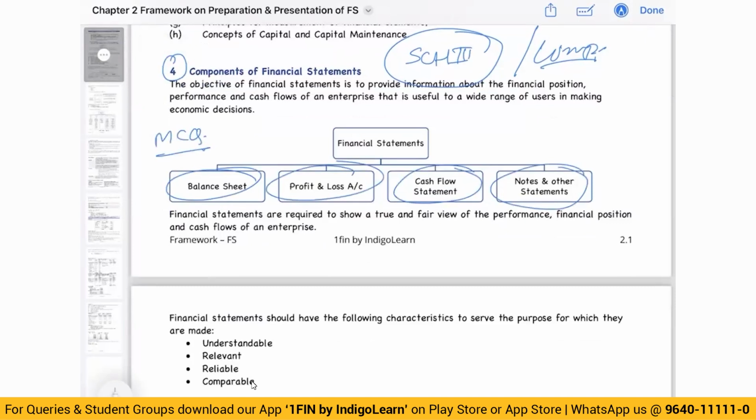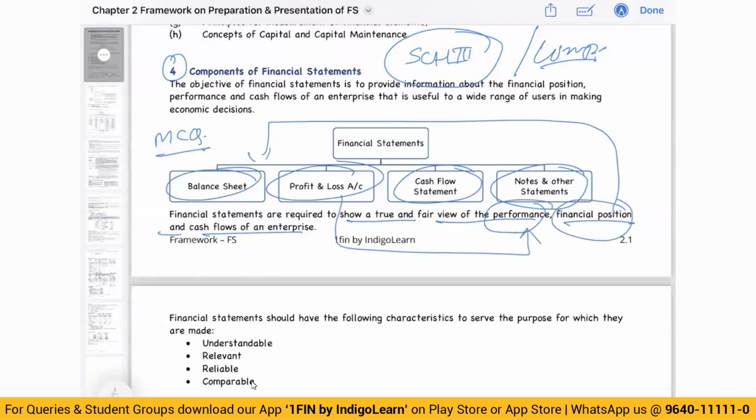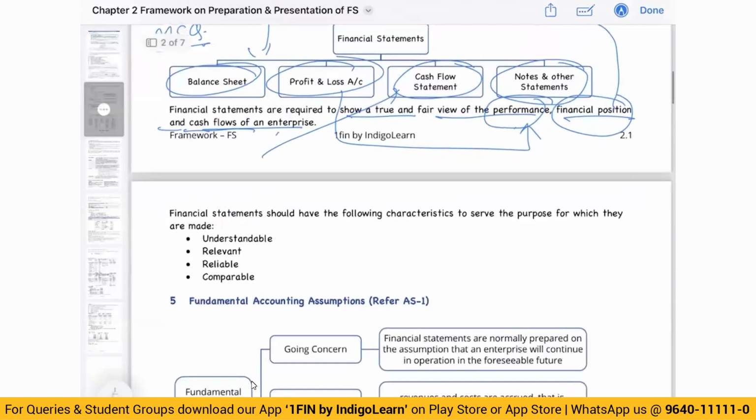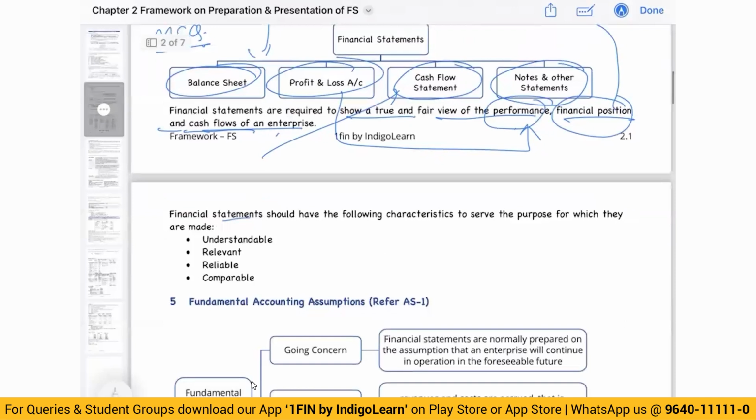They are required to show a true and fair view of the performance and financial position and cash flow of an enterprise. So financial statement should give a true and fair view of what? Performance. Performance is given by P&L. Financial position is given by balance sheet. Cash flow is given by cash flow. So performance, P&L, financial position, balance sheet, cash flow. Okay. Now, what should be the characteristics of financial statement?